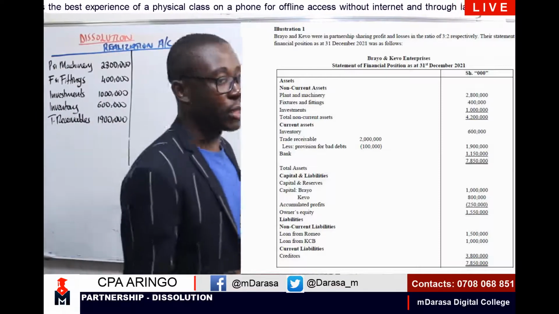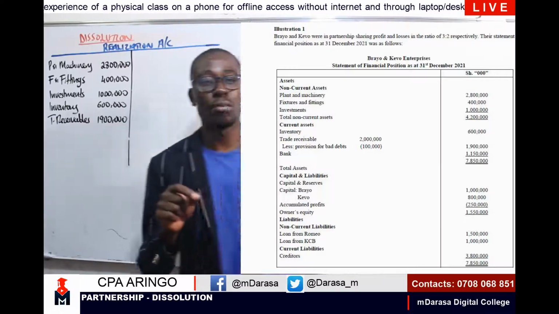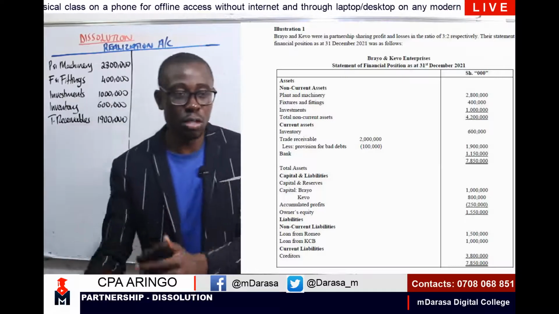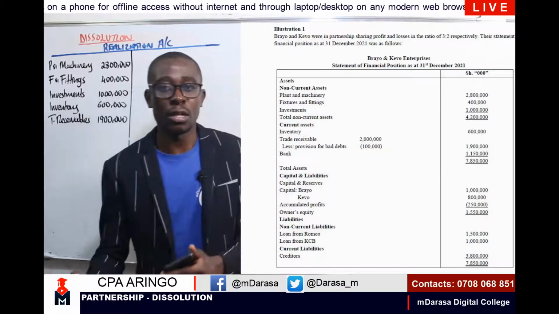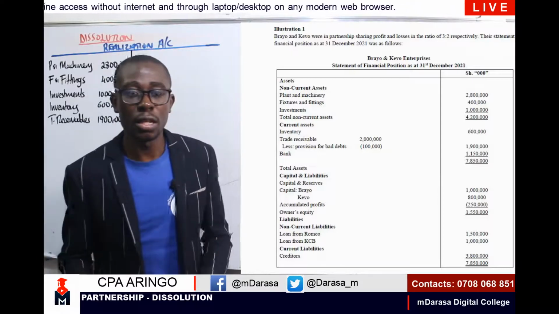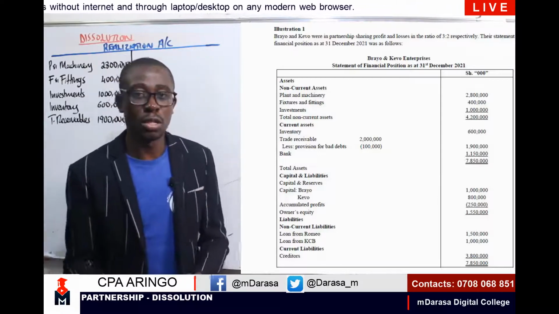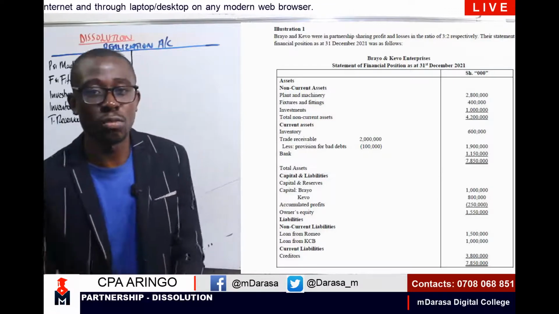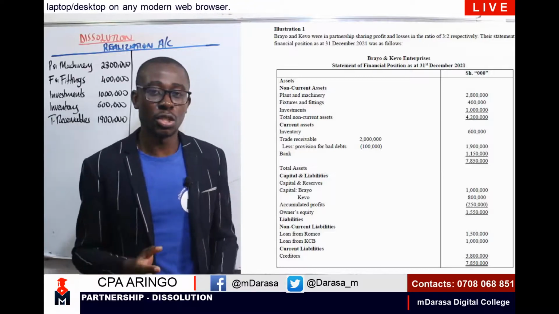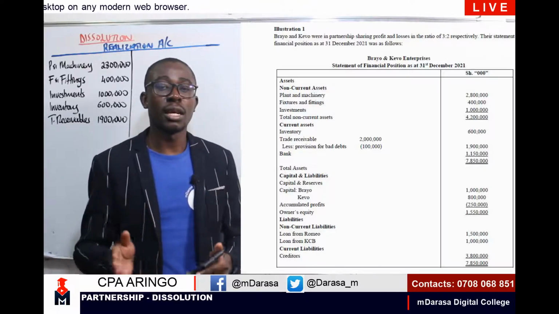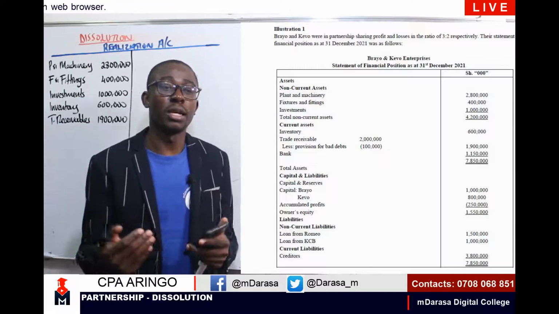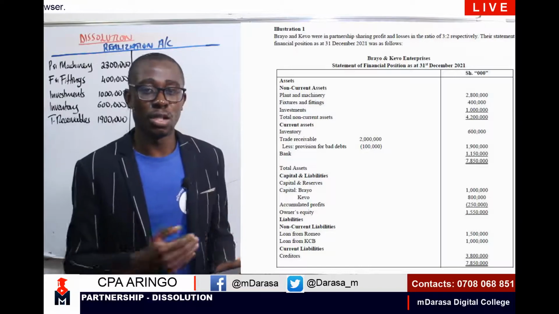Now, after we are done with that, the next step would be what? My good students, I want you to follow these steps as closely as possible. The next step is to record the values on realization. In this case, you are disposing of these assets. So recording the amount on realization, we debit our bank account because that is where the cash will go, and we credit our realization account.